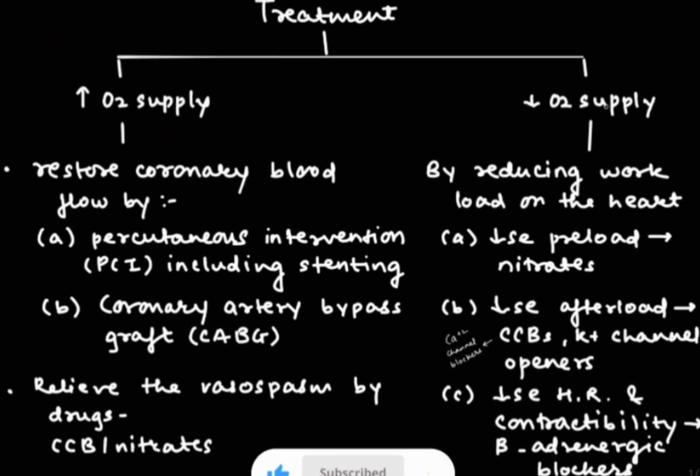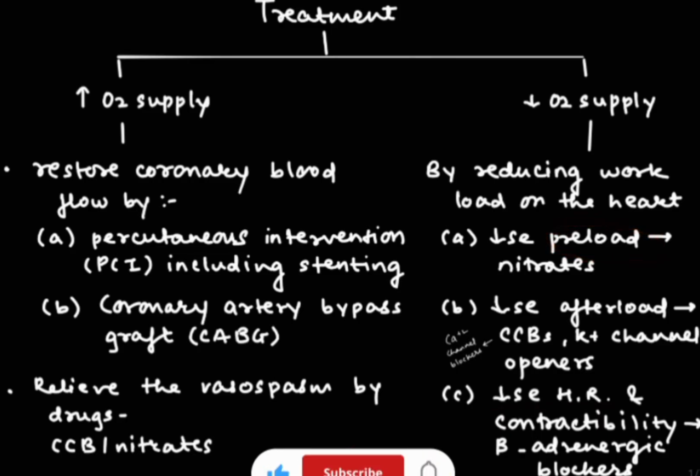The next is when oxygen demand is more. In this case, by reducing the workload on the heart, we can reduce the oxygen demand. It can be done by three things: decreasing the preload by giving nitrates, decreasing the afterload by giving CCBs, that is calcium channel blockers, and third, decreasing the heart rate and contractility by giving the beta adrenergic blockers.